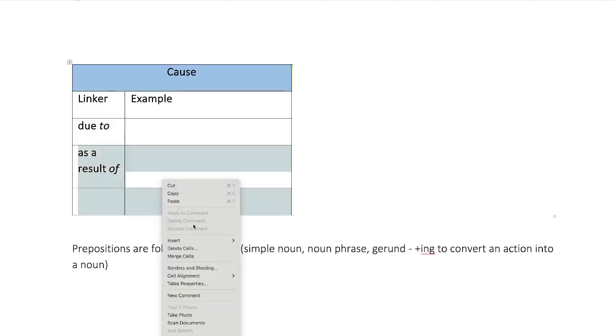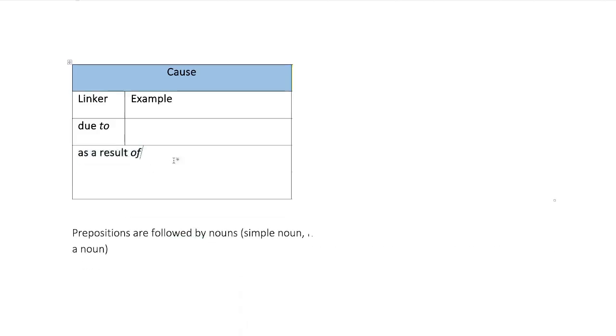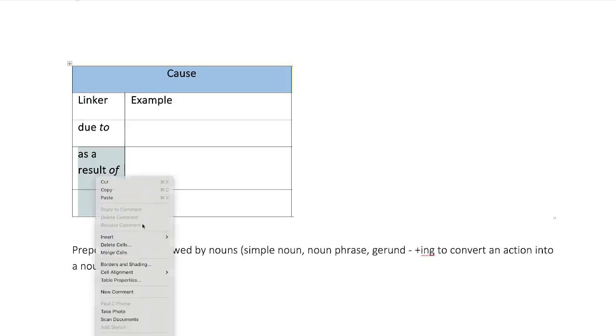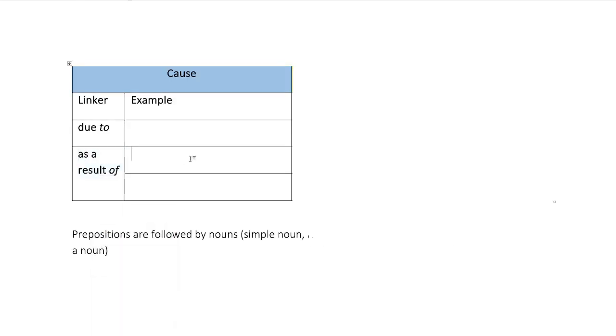All right, so let's have a look at "as a result of". Okay, I didn't mean to do that. Let me merge these here and merge these here as well. So, "due to". Now it could be the rain, or it could be: Mr. Smith's surgery was cancelled. Well, why was it cancelled?